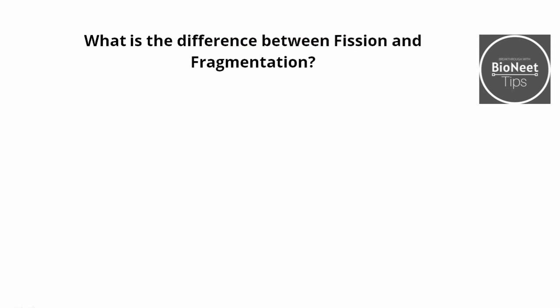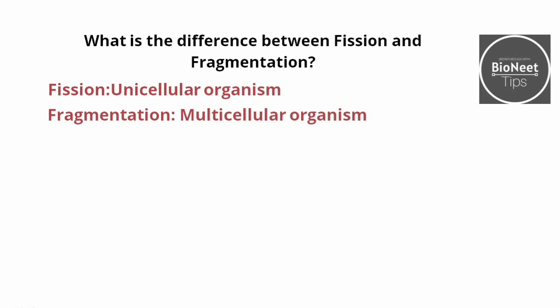What is the difference between fission and fragmentation? The difference is that fission takes place in unicellular organisms, whereas fragmentation takes place in multicellular organisms. A unicellular organism example is amoeba. For a multicellular organism, you can give the example of Spirogyra. Now there is one more question that is asked.